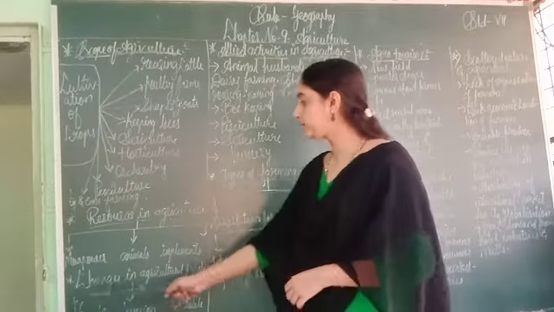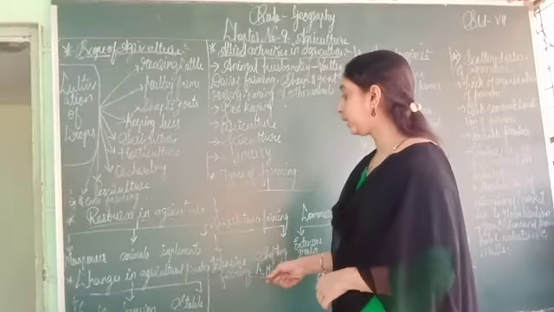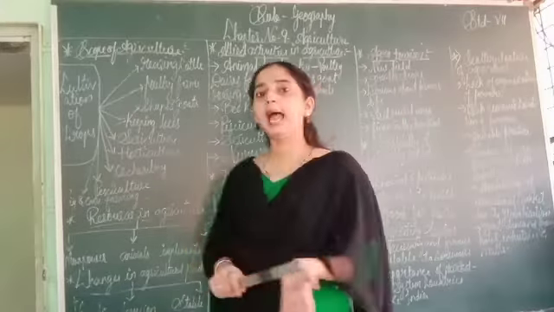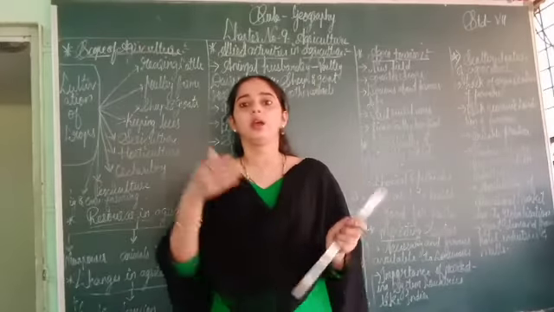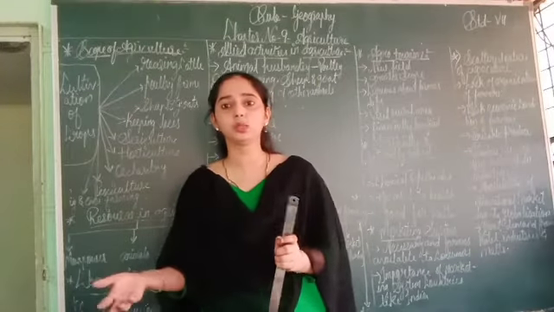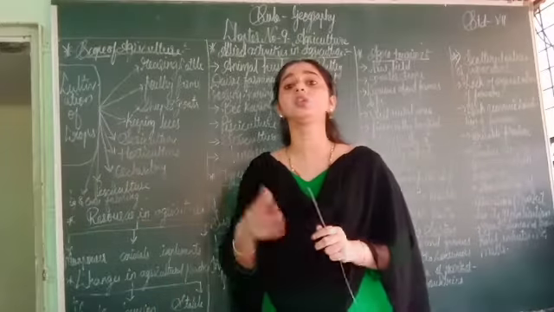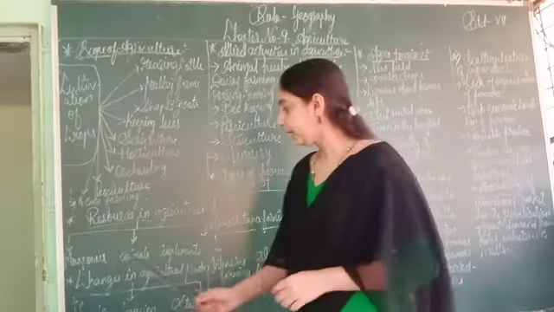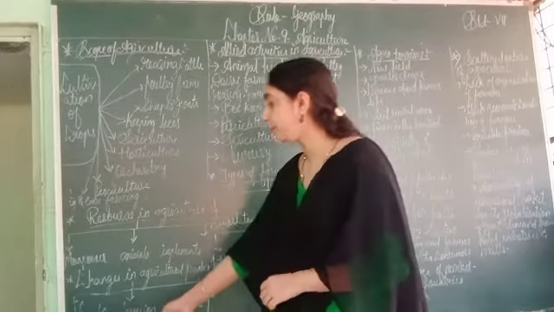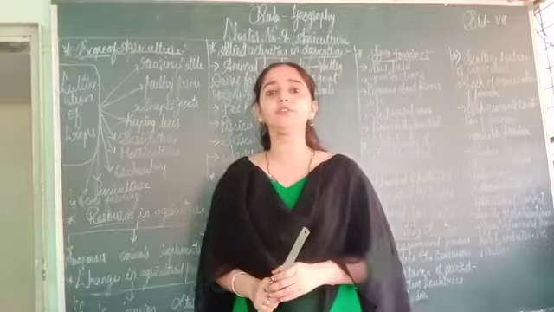The next point is changes in agricultural practice. In olden times, farmers use implements or tools, but now we use modern techniques also. Next, first point is nomadic life. What is the meaning of nomadic life?